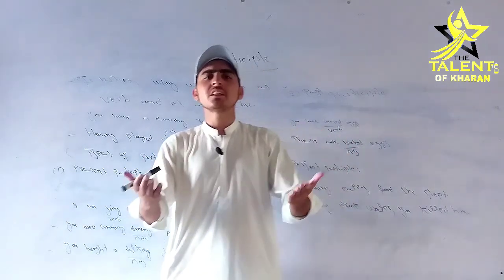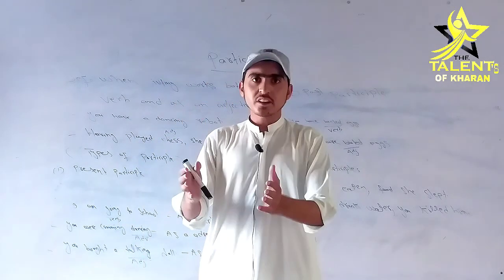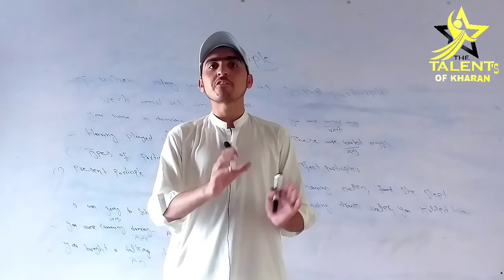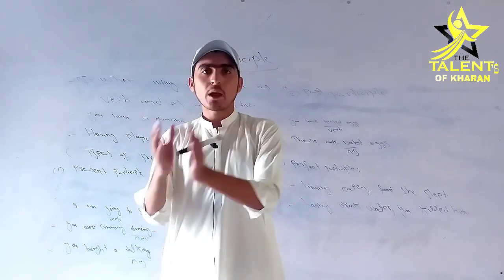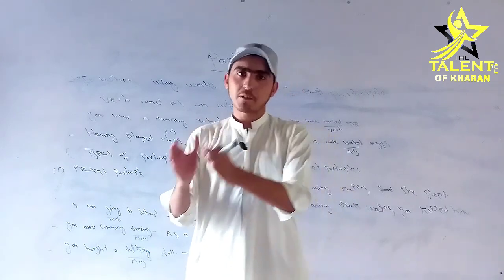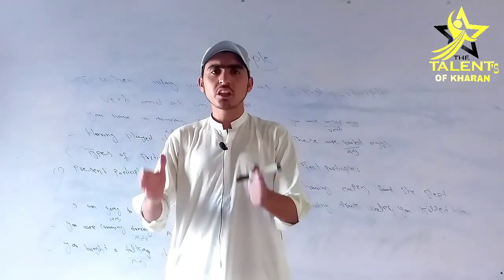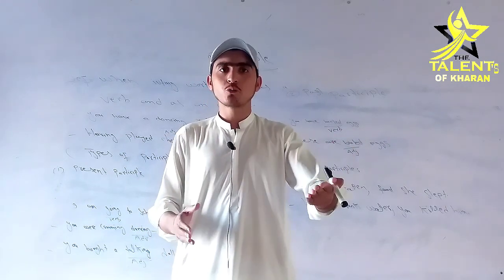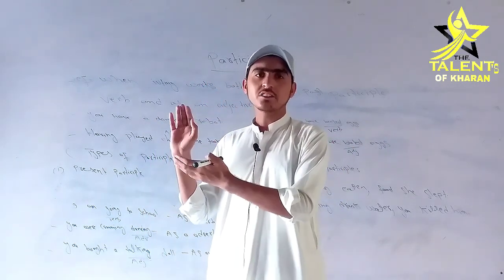And the main thing is that we can change these sentences into the passive voice. How? For example, having been insulted, she wept. Because these are called the perfect participle. These are the main theme of our English grammar. These are very necessary for our students and they have to know these things.